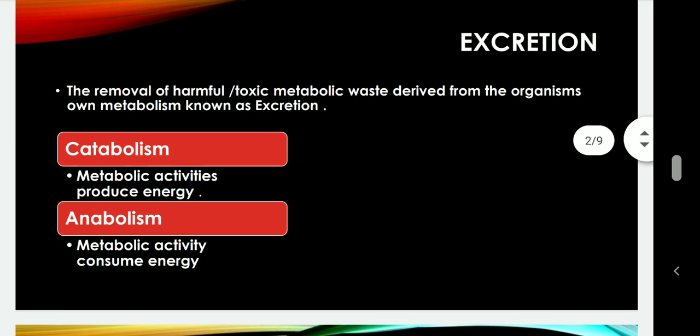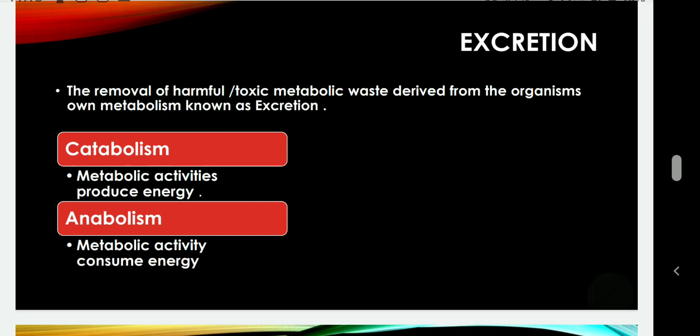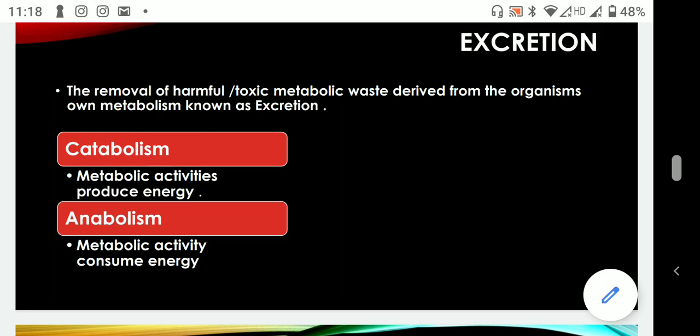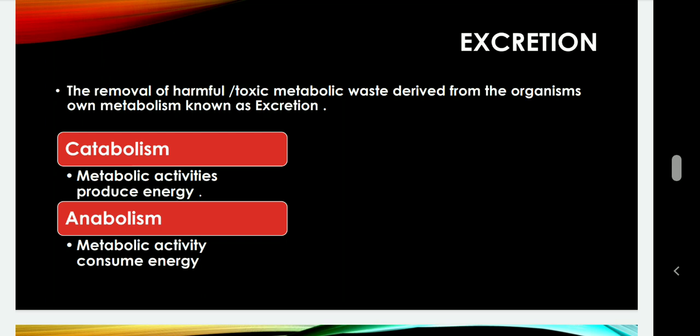Excretion is the removal of harmful toxic metabolic waste which is derived from the organism's own metabolism, that is known as excretion. So whenever we are talking about excretion, we need to understand that it is the removal of harmful or toxic metabolic waste.